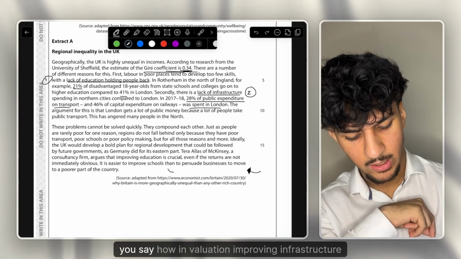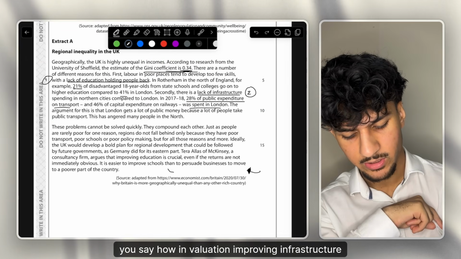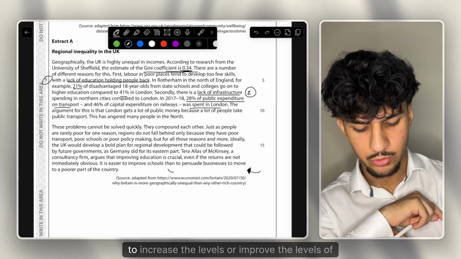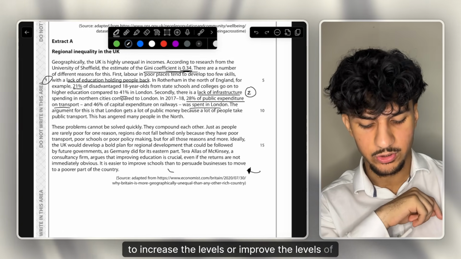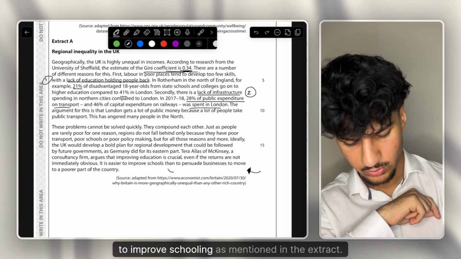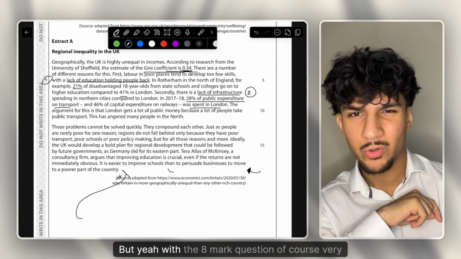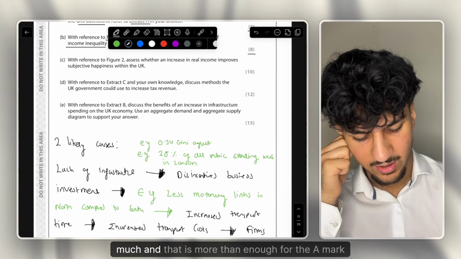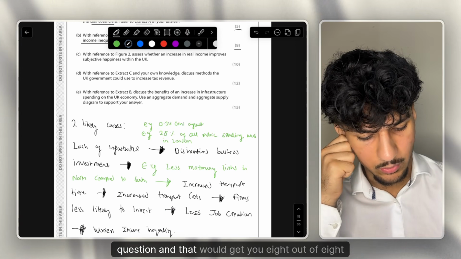Thus reducing that level of income inequality. You could also say in evaluation that improving infrastructure may have an opportunity cost, and may not be the most effective way to improve the levels of income inequality in the UK, as it may be better to improve schooling as mentioned in the extract. But yeah, with your 8-mark question, very simple, 2 marks of evaluation, you really do not need much. And that is more than enough for the 8-mark question, and that would get you 8 out of 8.